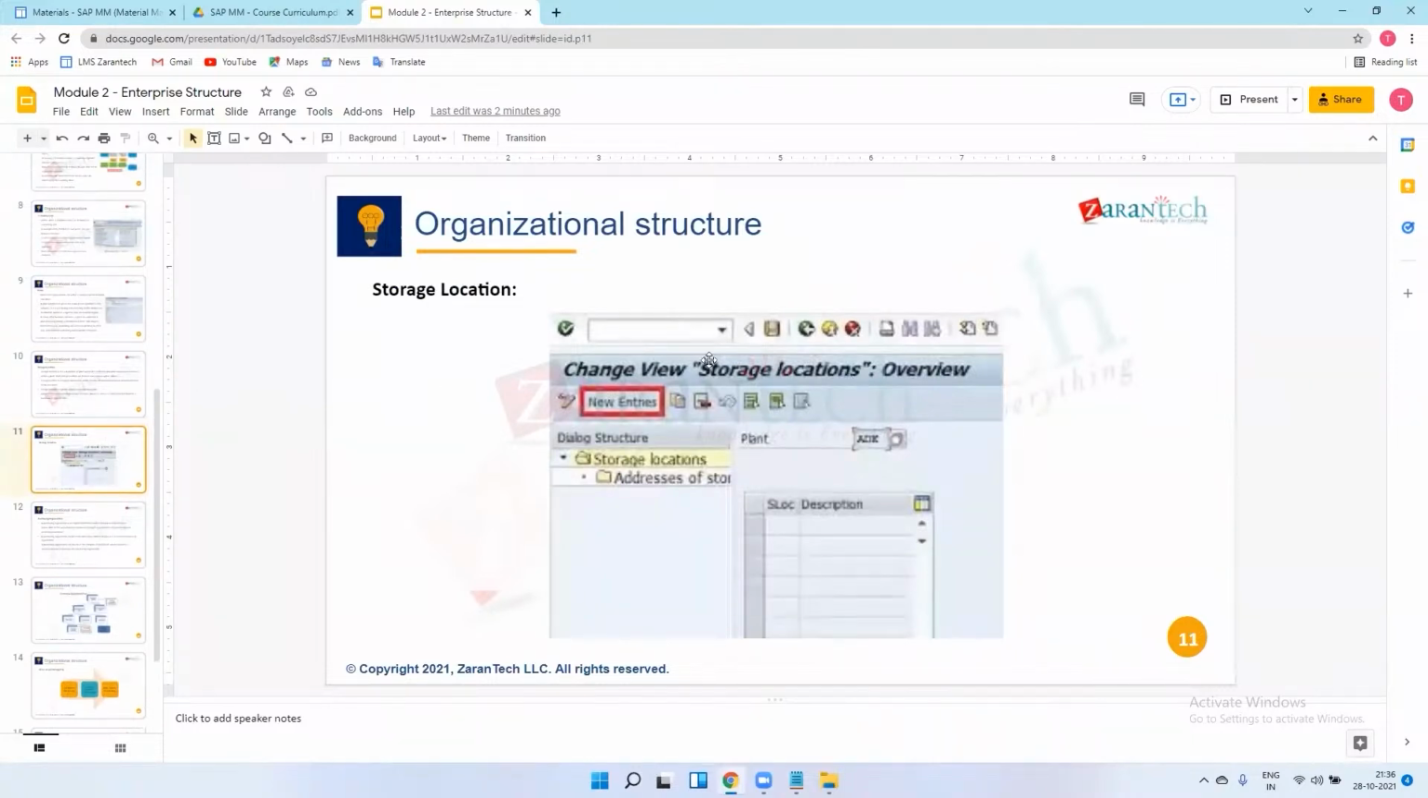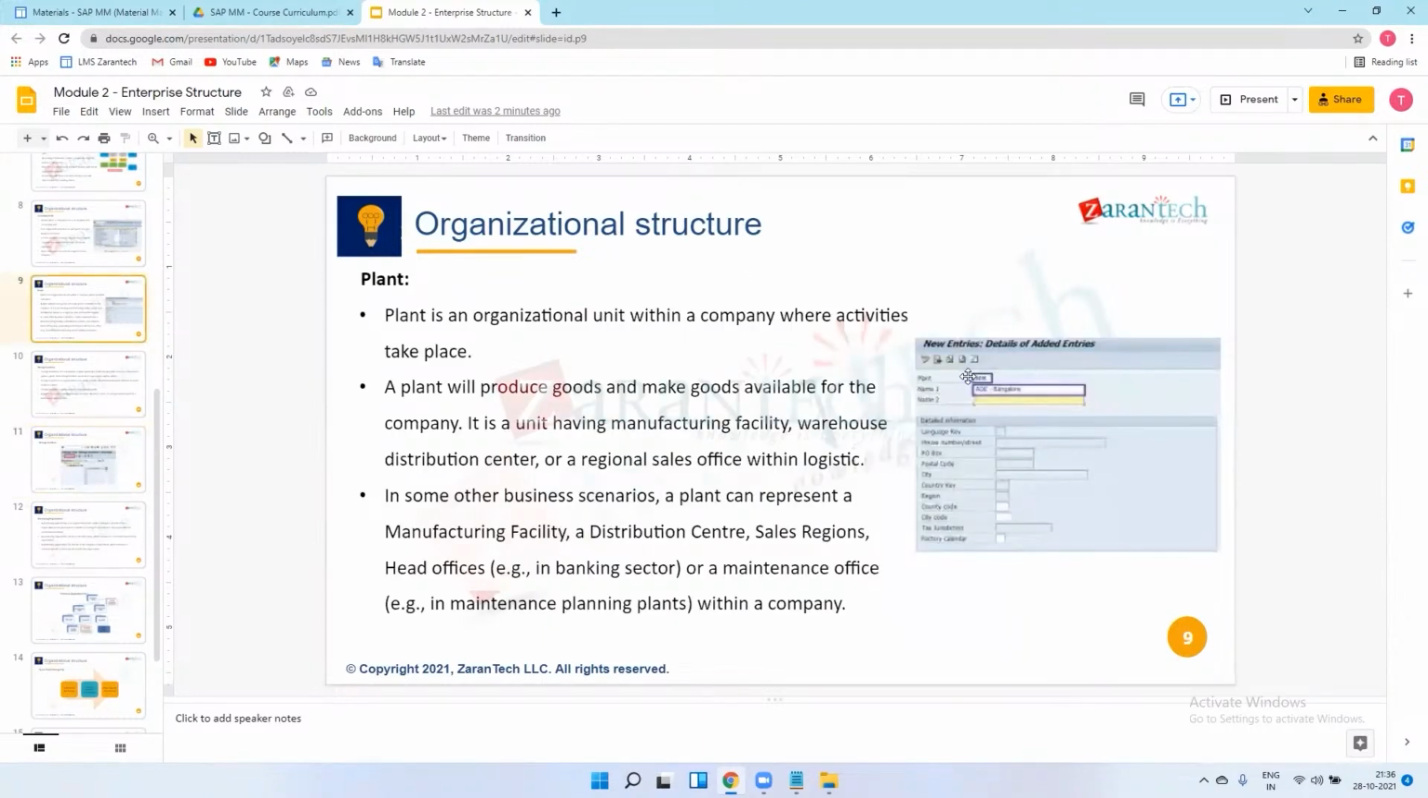This is the screen where we create the storage locations. I forgot to show you the screen earlier. I will show you this practically in the next session. We will create the plant. There is a name of the plant, a language, and the city where this plant is situated. Country code, tax code, everything will be there.